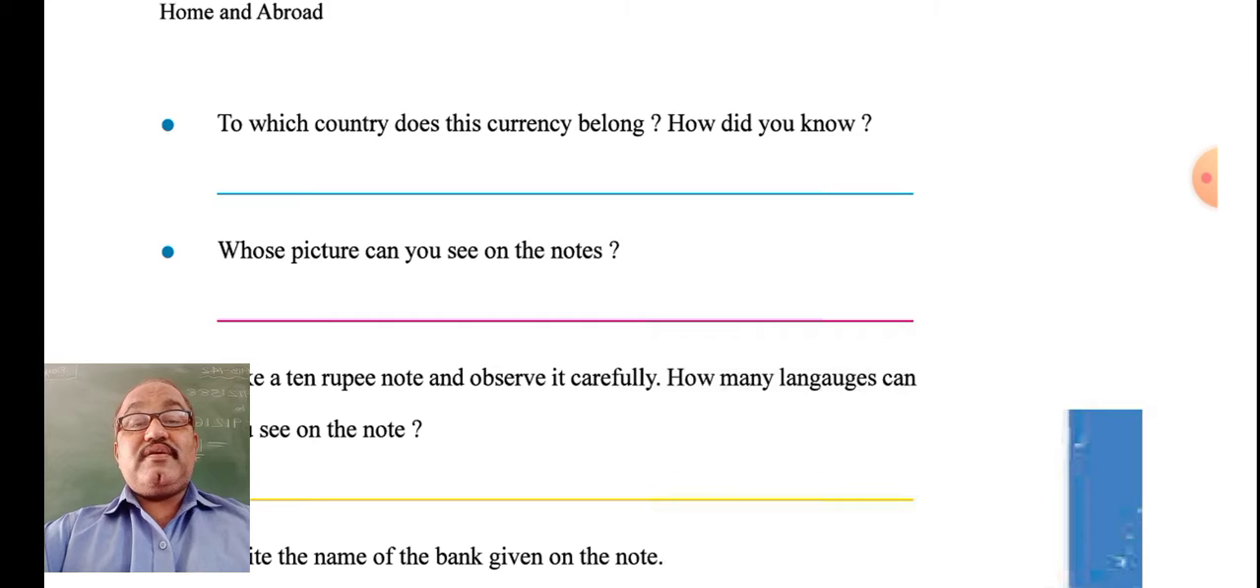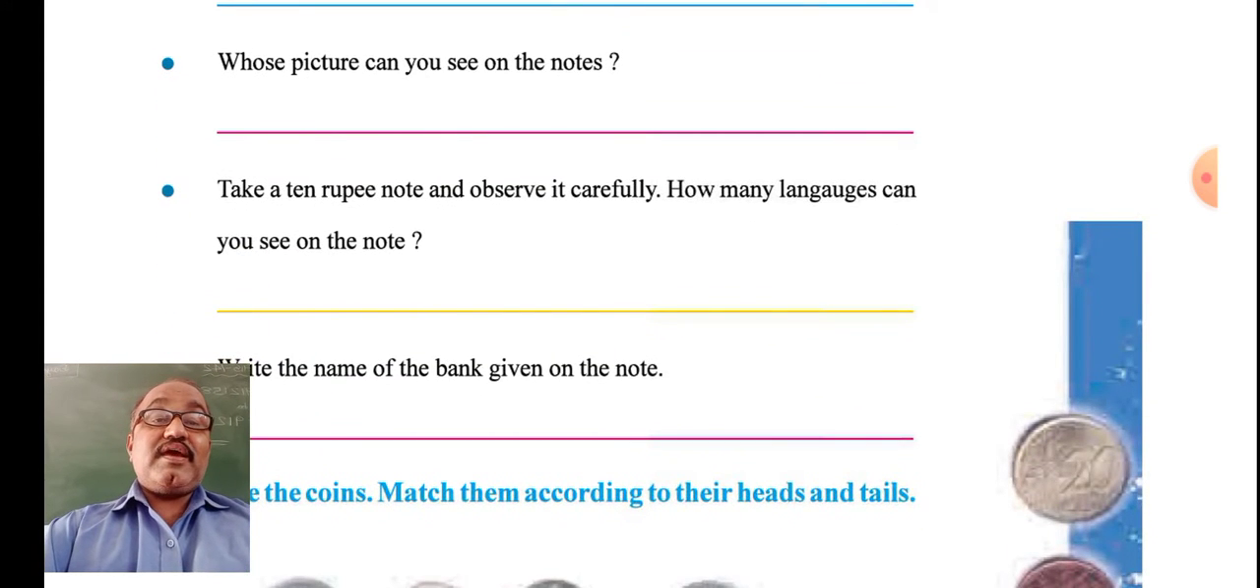Then there are different emblems written on India's notes. Different cultures are explained there. Monuments are explained there, and the notes are colorful. Take a 10 rupees note, observe it carefully, and see how many languages you can see on the note.